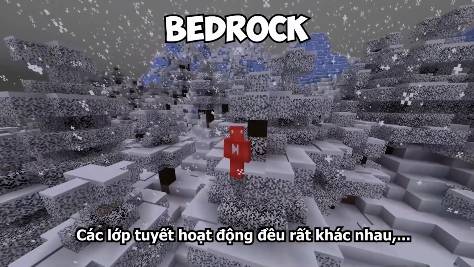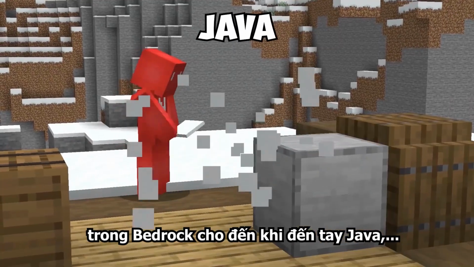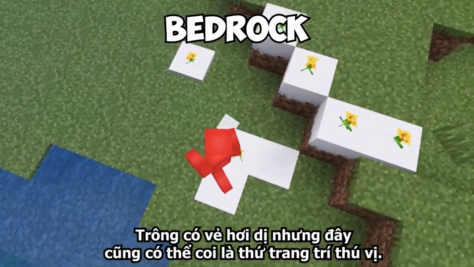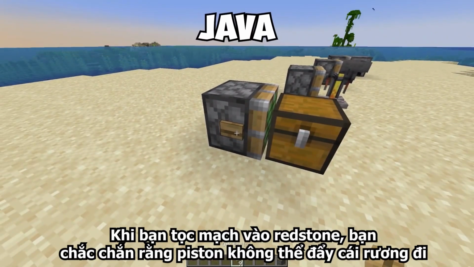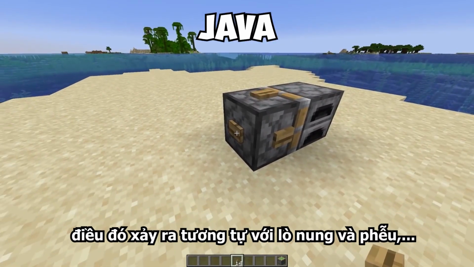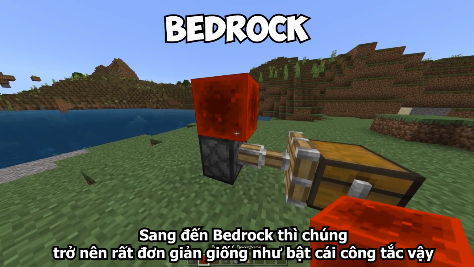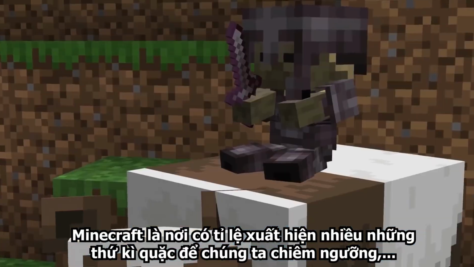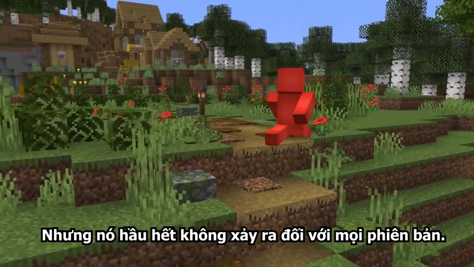Sorry. Snow layers behave a lot differently in Bedrock when compared to Java, and with that, we can place snow layers and flowers in the same block, which is a weird sight, but a nice decoration. When you work with redstone, you're sure to notice that pistons can't push chests, or hoppers or furnaces for that matter, though for those on Bedrock, it's as simple as the flick of a switch, and frankly, that's what I'm jealous of.